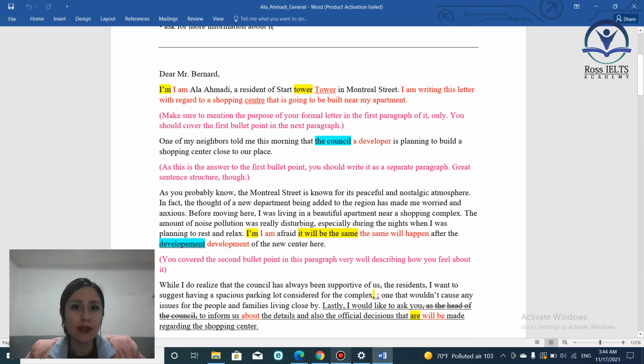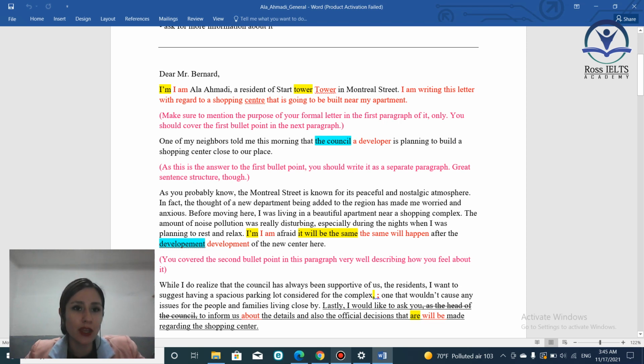So, you have started your letter like this. Dear Mr. Bernard, comma, I'm Ala Ahmadi, a resident of Star Tower in Montreal Street. And of course, I guess this sentence of yours was here, but I moved it here. So this was the rest of the first paragraph. You said, one of my neighbors told me this morning that the council is planning to build a shopping center close to our place.